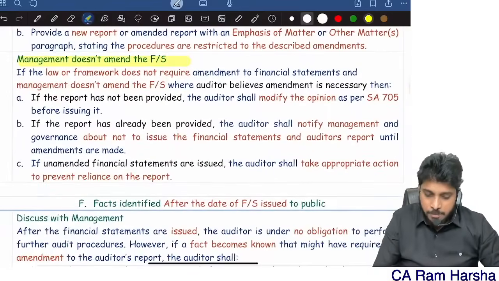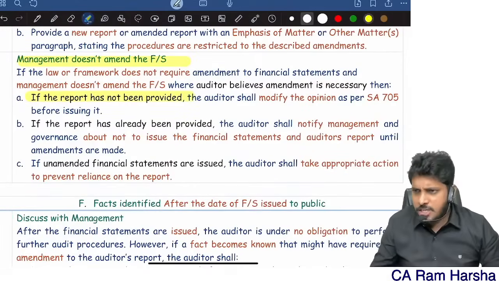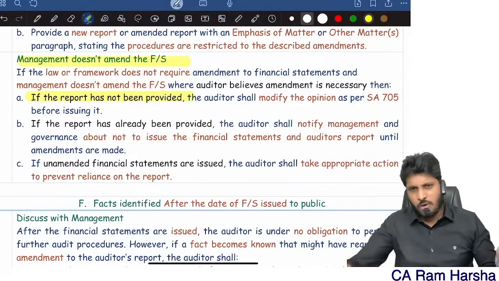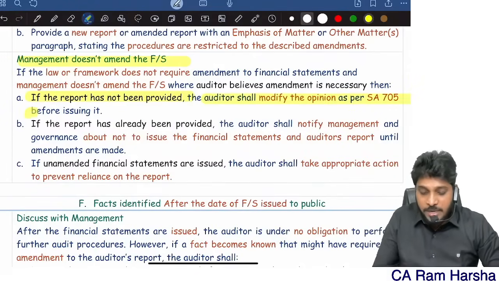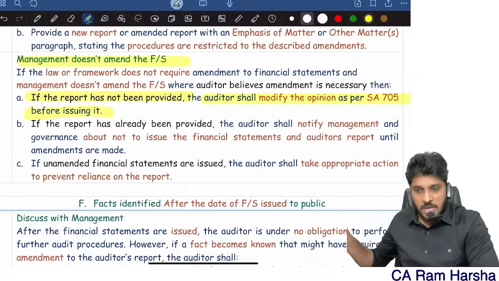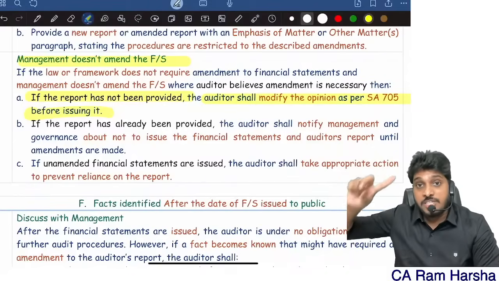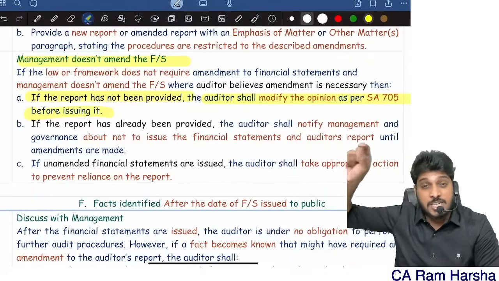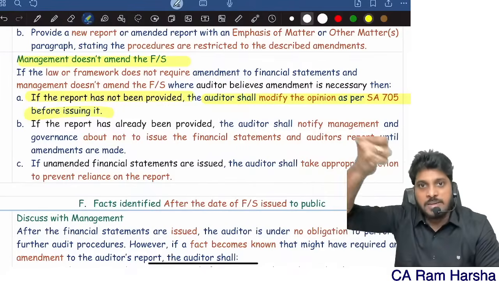Next, suppose management is not amending the financials. If the report is not yet provided and management does not amend: "Sorry sir, financials are approved. You also give the audit report. Why will we amend?" They replied like this. The auditor should modify the opinion. You take back the audit report. You have not yet given the audit report, no? Give a modified opinion, because you found out a subsequent event because of which adjustment is required in the financials, whereas the financials are not amended because management is not interested in amending. You modify, you amend the audit report.